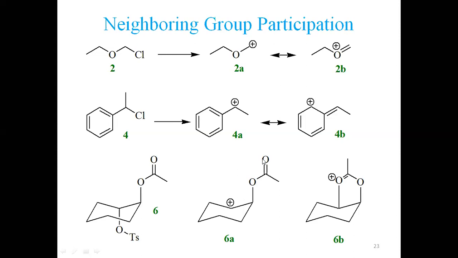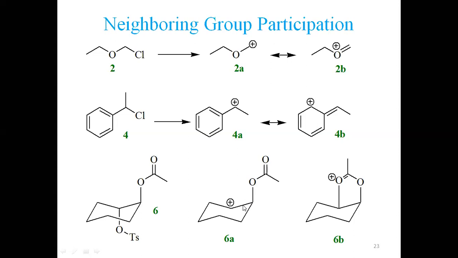Now you see this oxygen had donated an electron pair here, making a pi bond. So oxygen is stabilizing this positive charge by making a pi bond here. So these two are in fact resonance forms. There is no positive charge on carbon, but here the positive charge is on oxygen. So 6A and 6B are again resonance forms, stabilizing the positive charge.